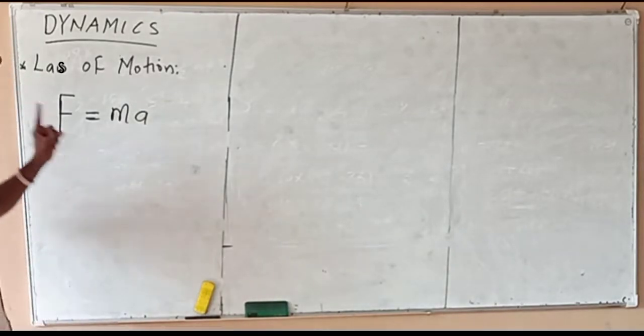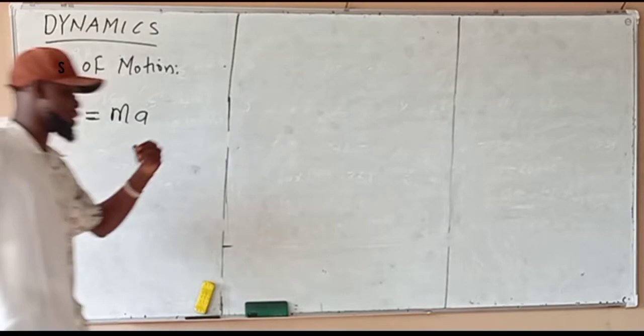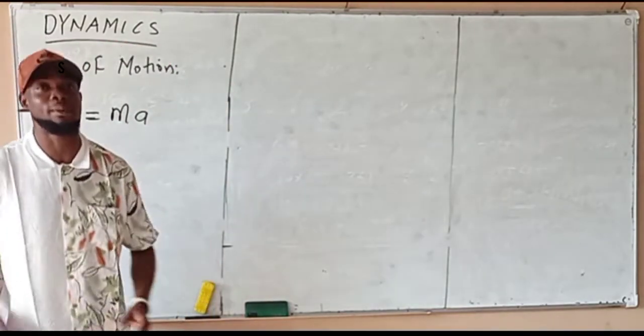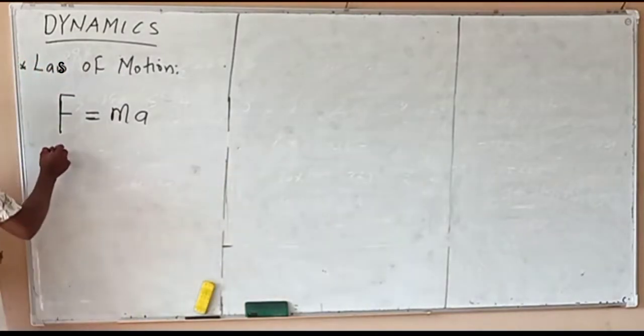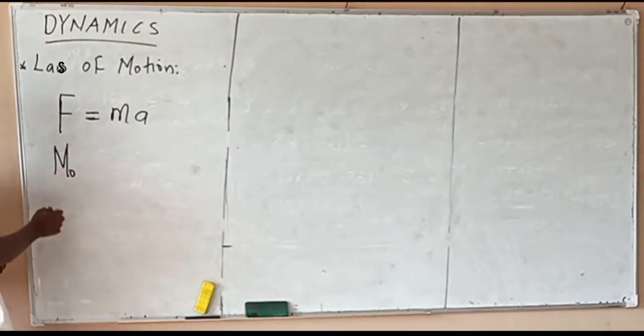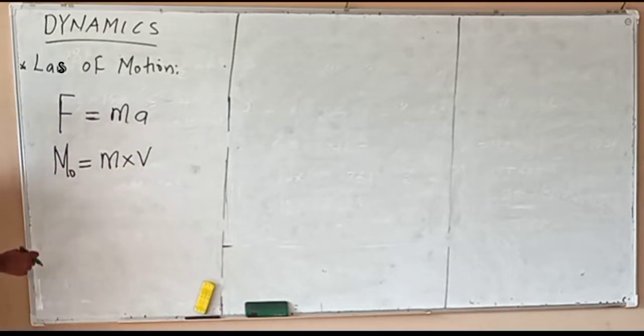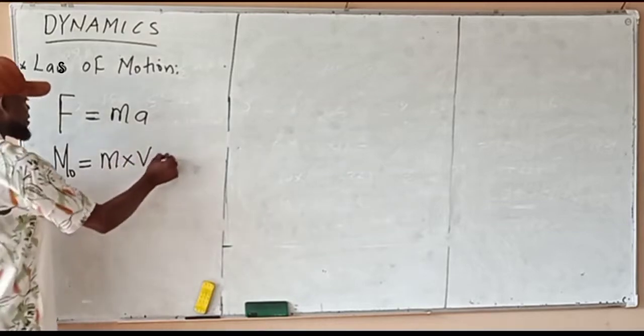It's very, very important. So, mass times the velocity at which a body is moving will give us the momentum of that body. So, momentum, which is denoted by MO, is equal to the mass of the body times the velocity of that body, which is mv.